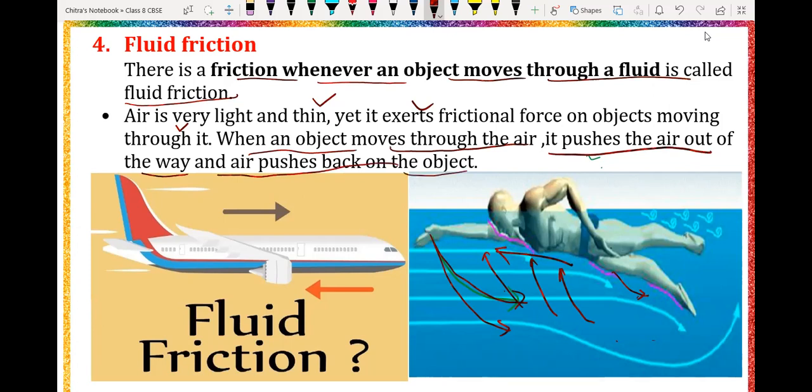Likewise, during swimming, the same kind of force acts on the person swimming. The swimmer pushes the water backward, and the water applies force on that person to keep them on the surface, as well as to move them in the forward direction. So this is all about fluid friction force. Understood, everyone? Yes, sir.